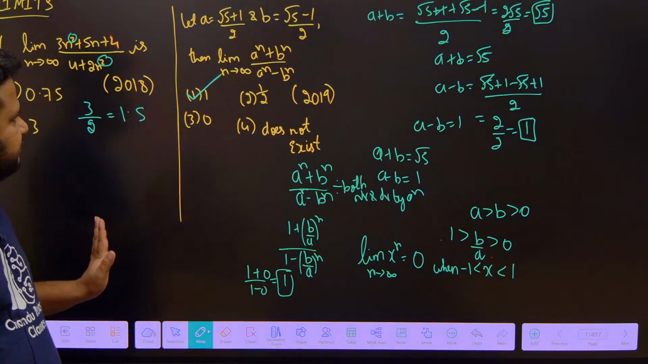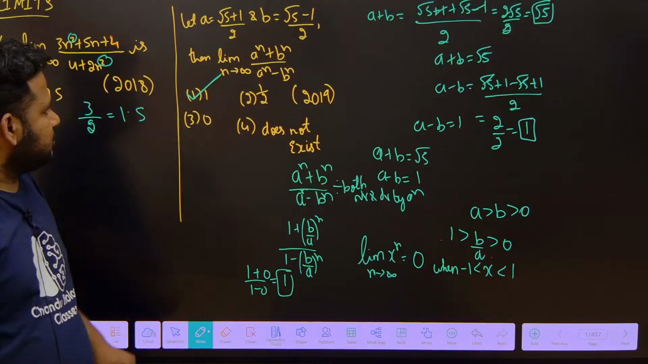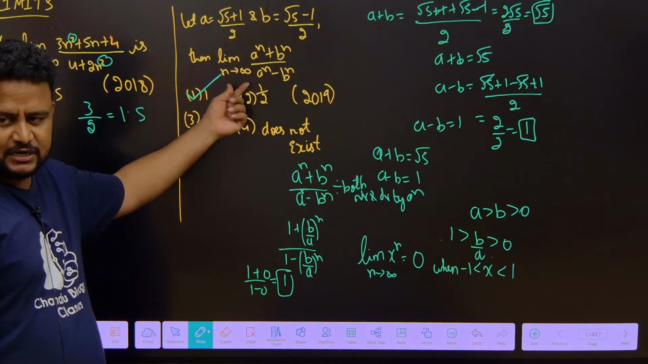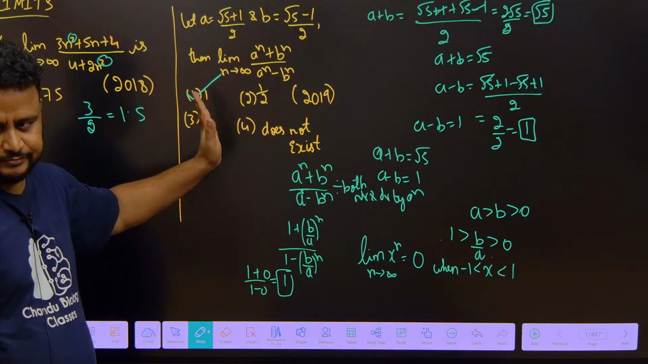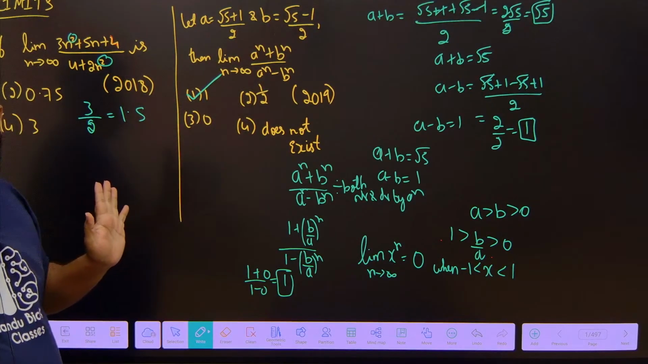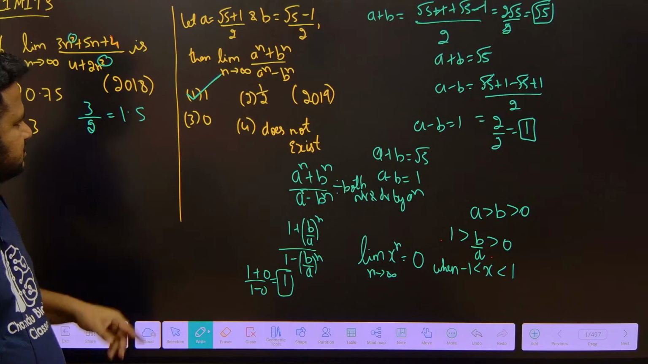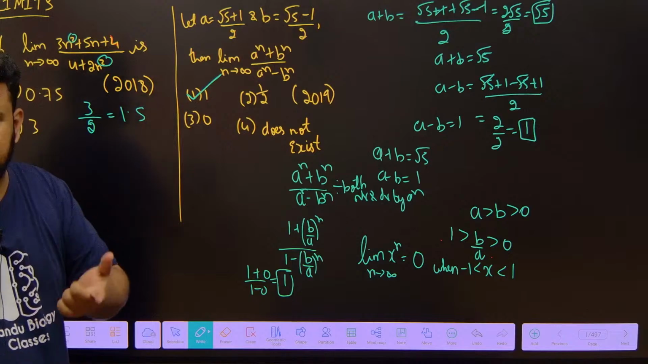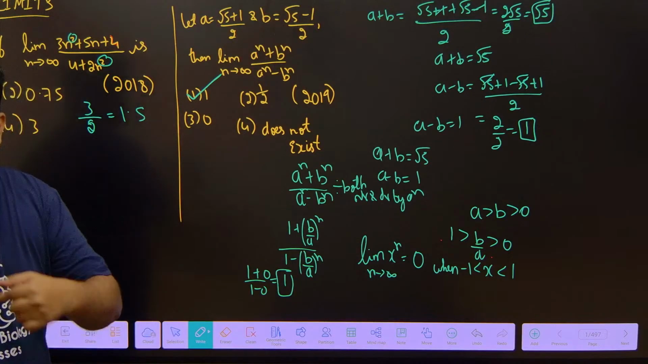Clear? Otherwise, even if you take this one, a power n by a minus n, if you divide by a power n directly also, you will get the answer directly, nothing to worry. So, you will get the answer as 1 itself. Clear? Got it? I want you to solve this question by yourself once. I know you will get it, and then you come to me.